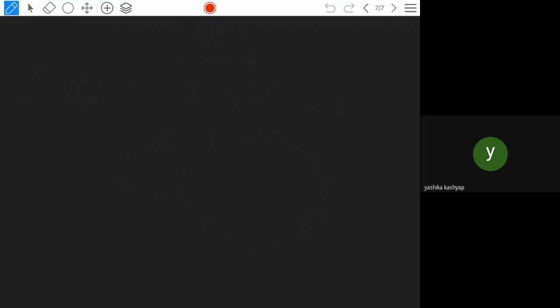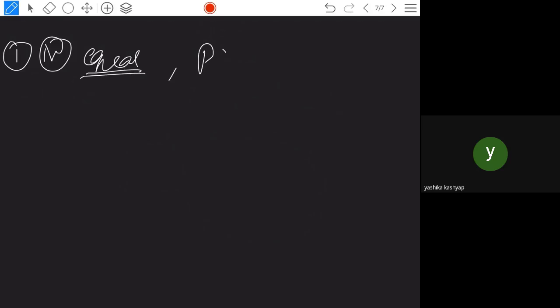Two polygons of the same number of sides are similar if their corresponding angles are equal. In the fourth one, corresponding angles should be equal, and their corresponding sides are proportional. Corresponding sides are already in the brackets, given proportional. First angles equal and second one proportional. The second question says to give two different examples of a pair of similar figures. You have to give an example of similar figures and of non-similar figures.